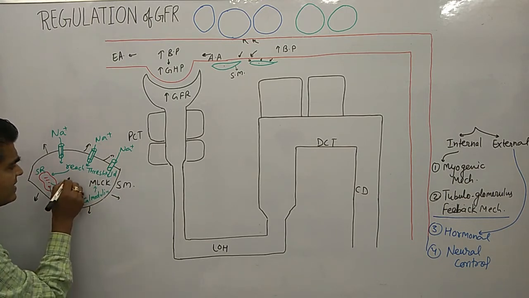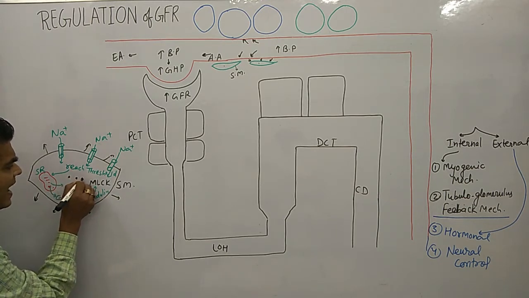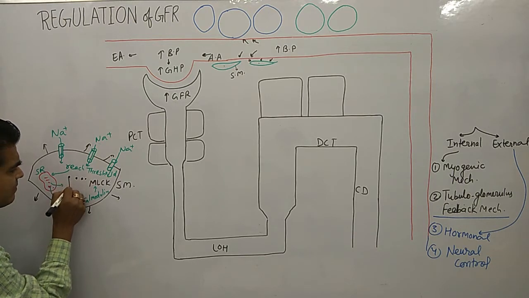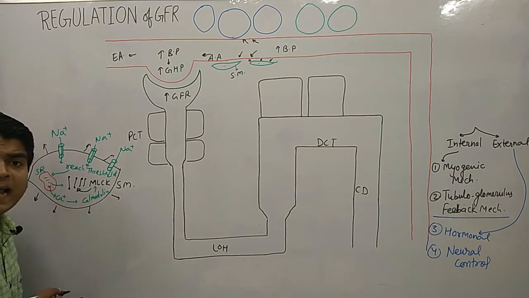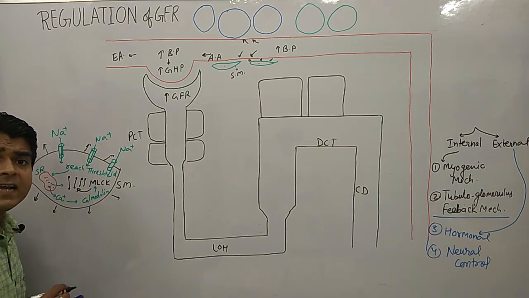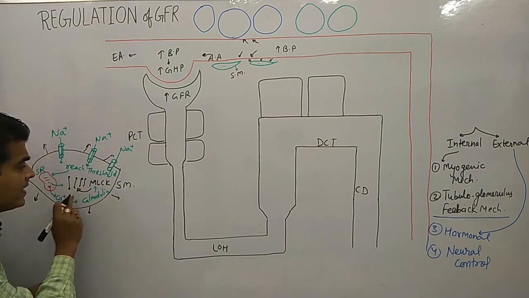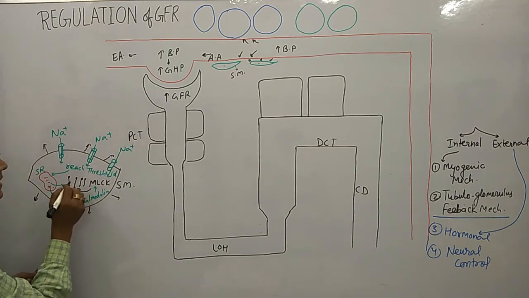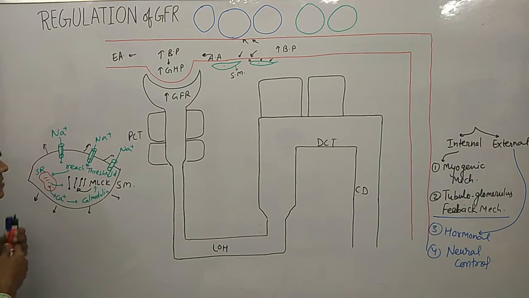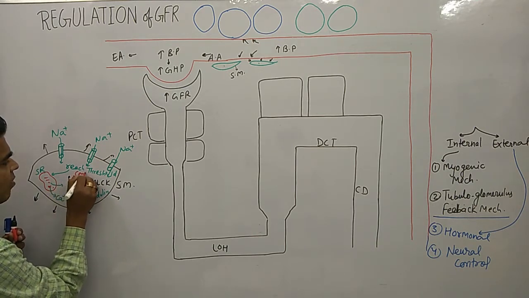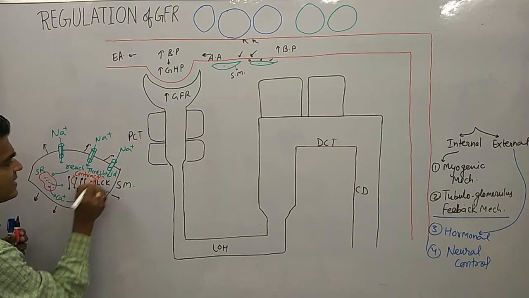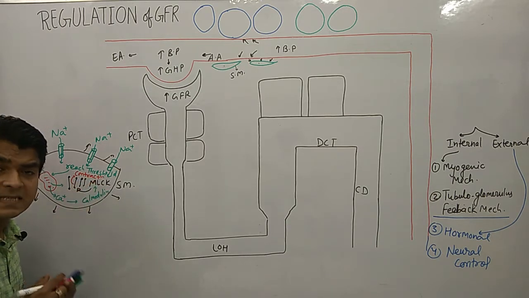Now this myosin will act on these fibers, and it further does contraction. Clear? So ultimately it causes contraction. I am writing here, contraction. So there is a contraction in the smooth muscle.